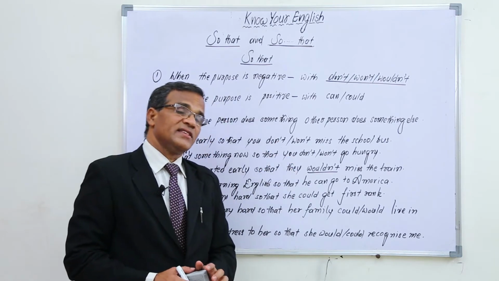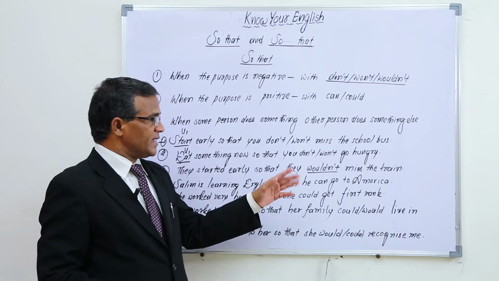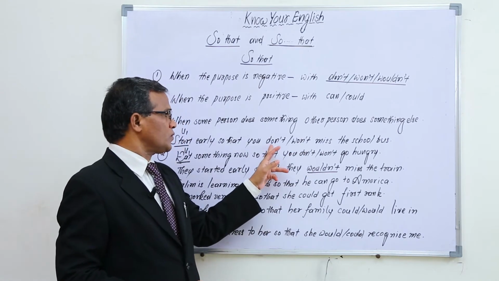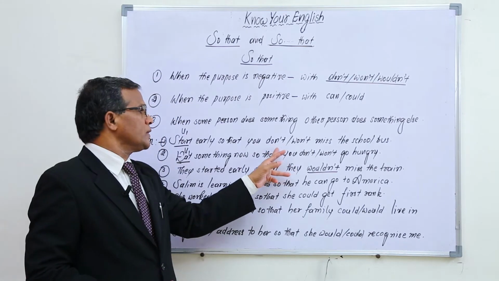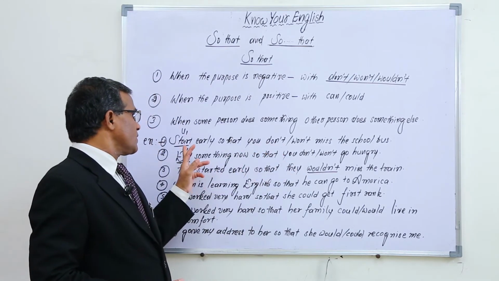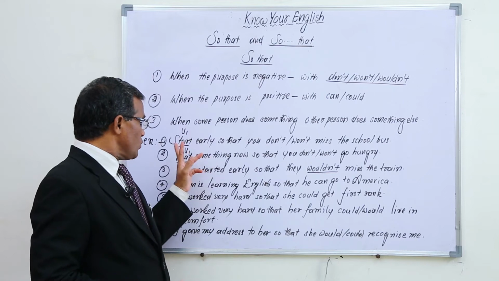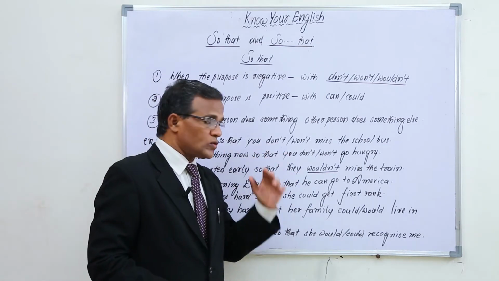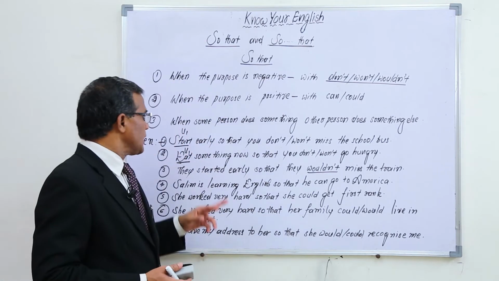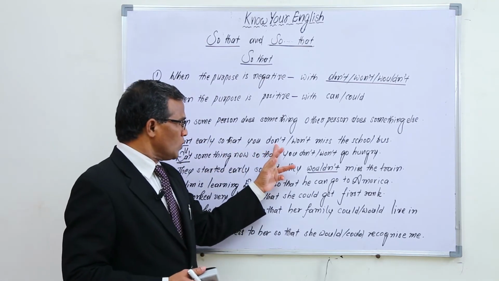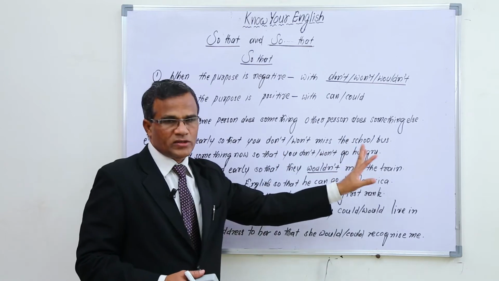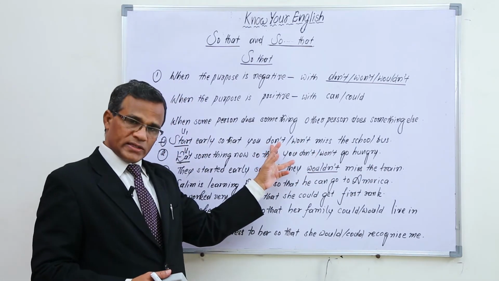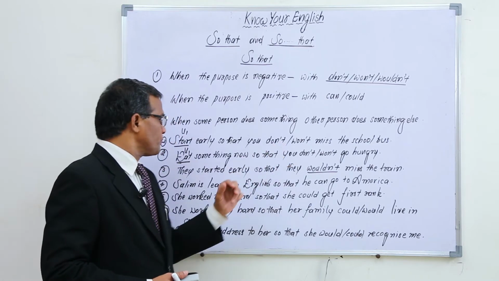If the sentence is in the present tense, we have to use won't. There is no chance for using don't. The chance to use don't comes only when we use imperative sentences. So: start early so that you don't miss the school bus, or you won't miss the school bus. Won't is more common, but you have a chance to use don't also.